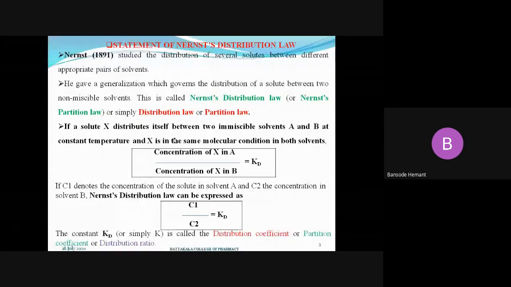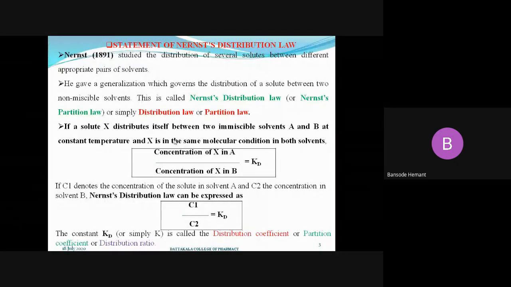It is quite simple. What is it? At a constant temperature, the ratio of the solute distributed into two immiscible liquids will be constant if the molecular condition or molecular nature of the solute present in both solvents is the same.